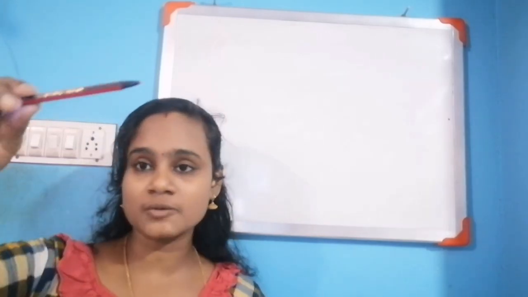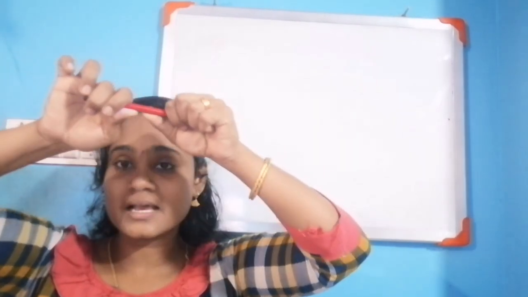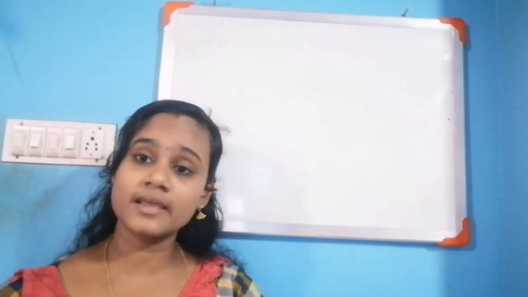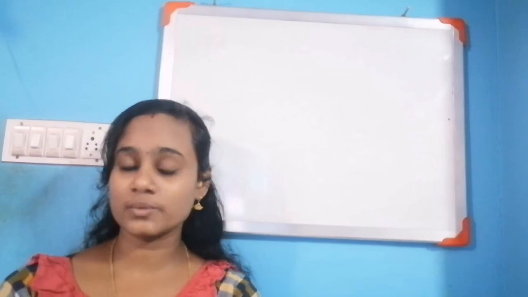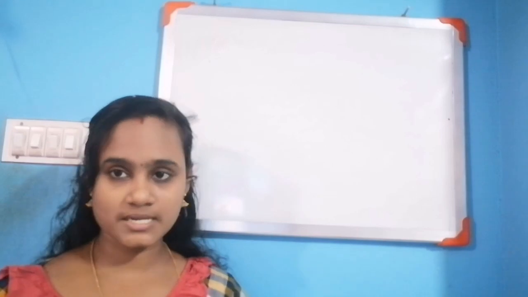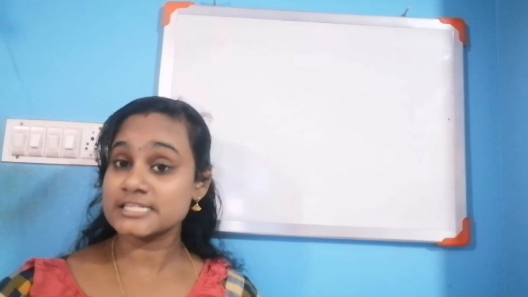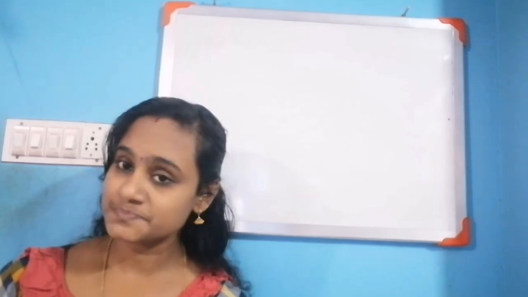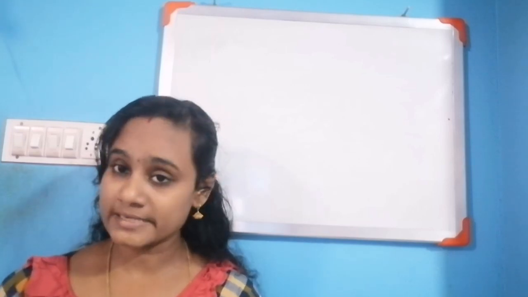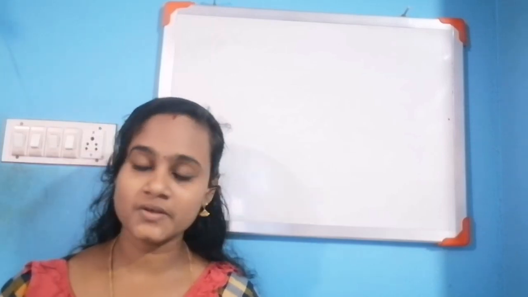That's why we can't break down this pen easily compared to the chalk. Let me say its intermolecular force of attraction is stronger than the chalk's. So particles of matter have an intermolecular force of attraction. So there are four characteristics of matter. The first point is that particles are very small. The second point is intermolecular space between them. The third point is random motion. And the last point is intermolecular force of attraction. Okay, dear children.